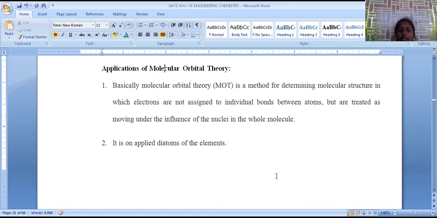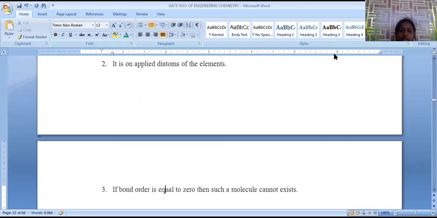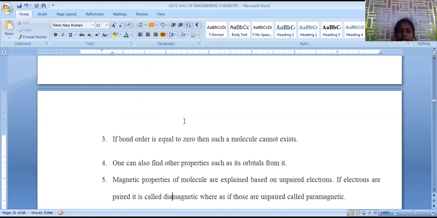Applications of molecular orbital theory. Molecular orbital theory is mainly used to determine molecular structure, how atomic orbitals are combined and how molecular orbitals are generated. That molecular structure is given by this molecular orbital theory. It is mainly applied to diatomic molecules. In the case of band theory, we apply it to n number of atoms also. If the bond order is 0, that implies that the molecule does not practically exist. So this is another fundamental thing: we can identify whether molecule formation is feasible or not, which is easily identified by using this molecular orbital theory.